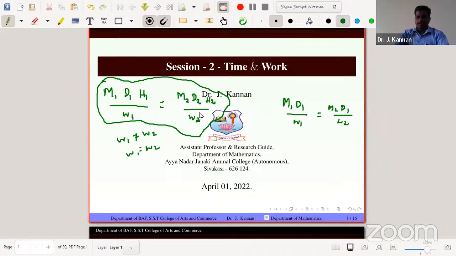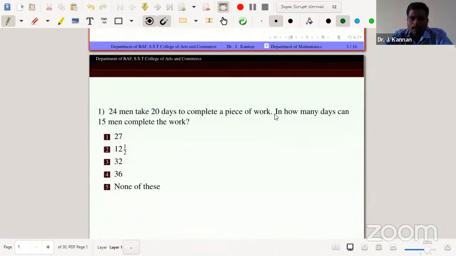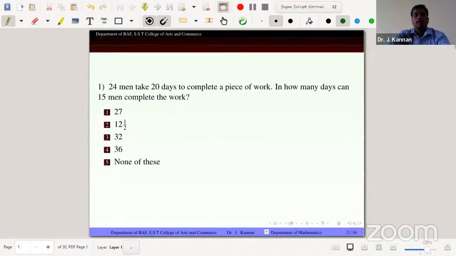So now move to problem number 1. The problem is: 24 men take 20 days to complete a piece of work. In how many days can 15 men complete the work? Here the work is the same but not stated.